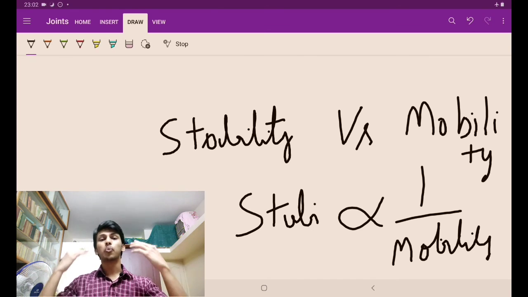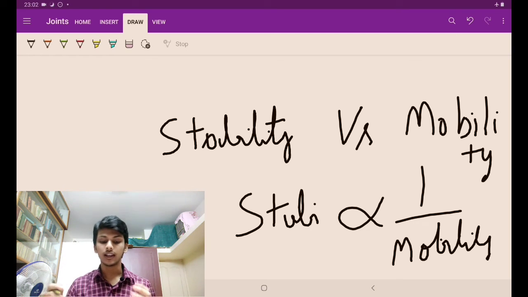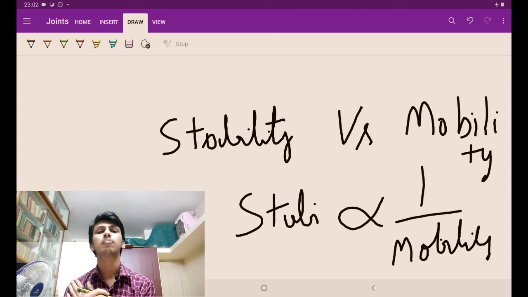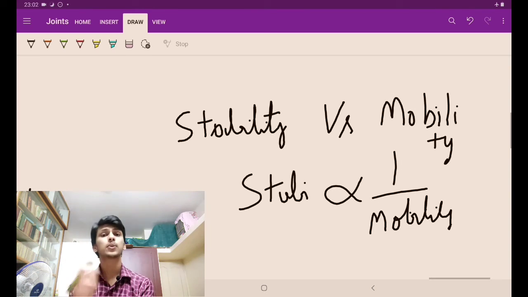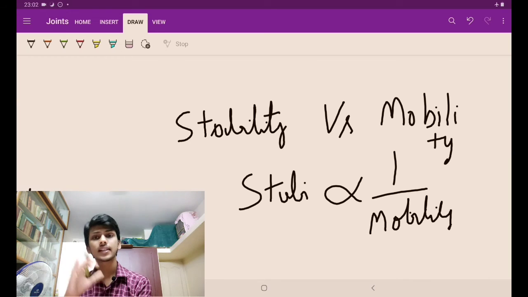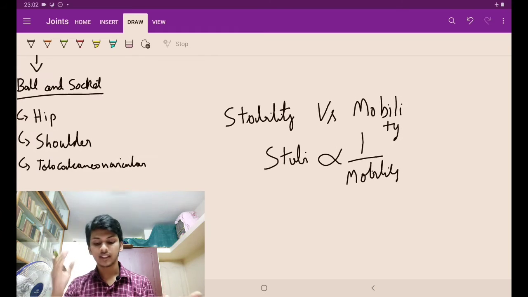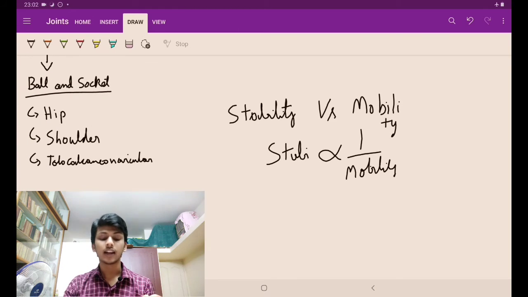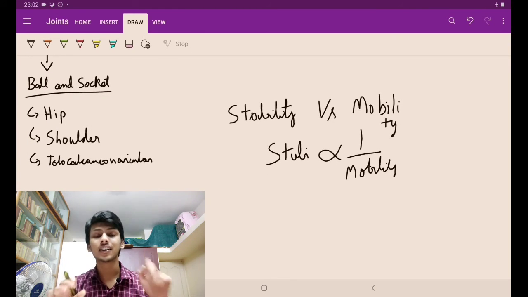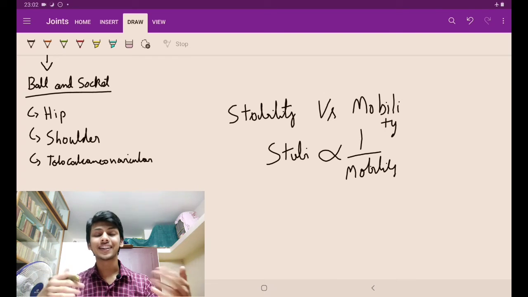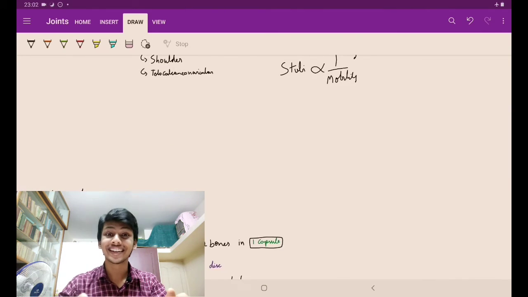So our body is designed in such a way that there is a delicate balance between stability and mobility. The shoulder joint is more mobile and it is also more frequently dislocated than the hip joint. The hip joint is relatively less mobile, so there is less chance of dislocation, and the fibrous joints have very little chance of dislocation. That is the beauty of nature guys. It's designed in such a way that it has optimal performance and optimal stability. Isn't it nice? Yeah, it is.